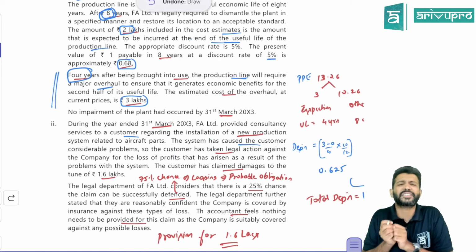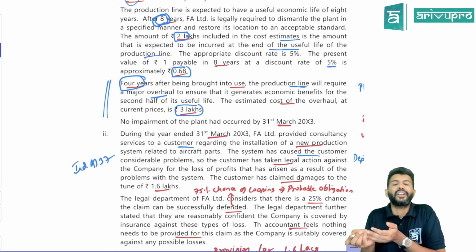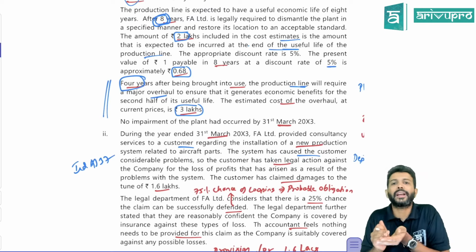So a legal case means this is data relating to Ind AS 37. Yes, so we know what that is. If the obligation is probable, you make a provision.